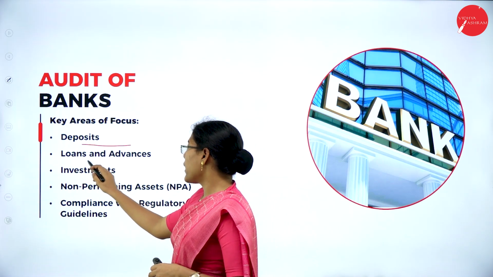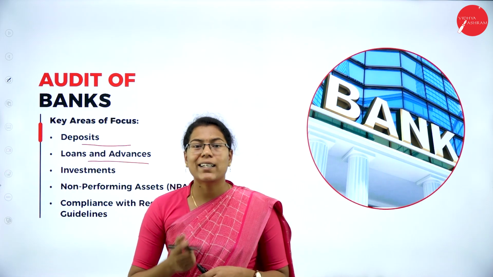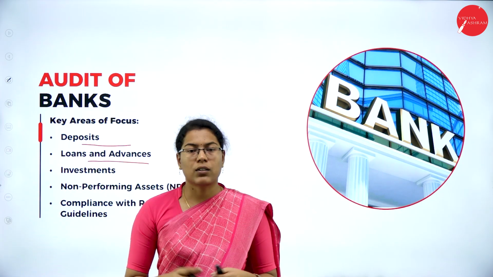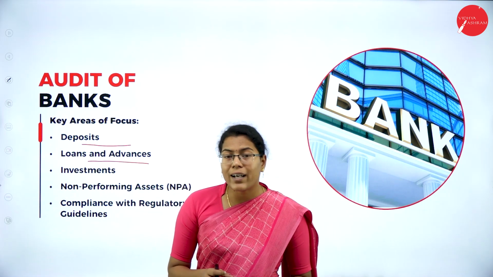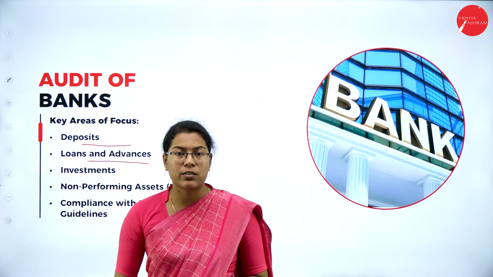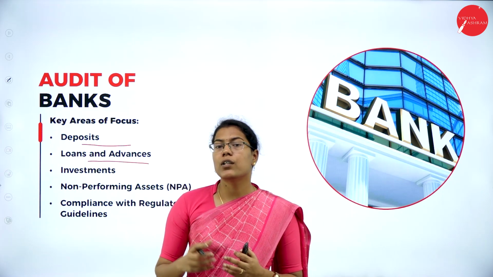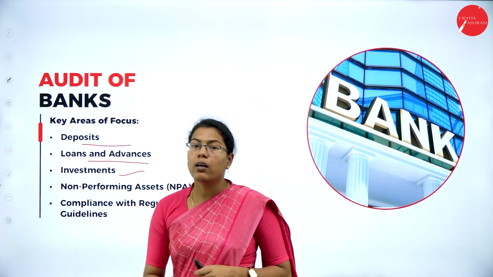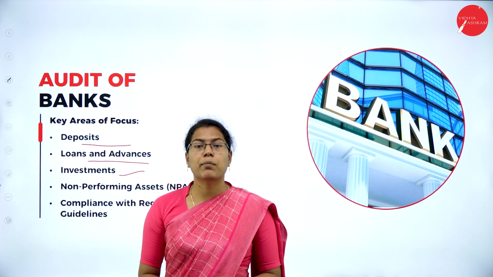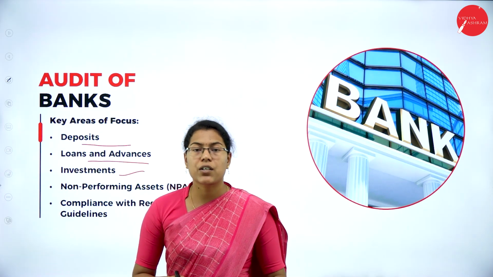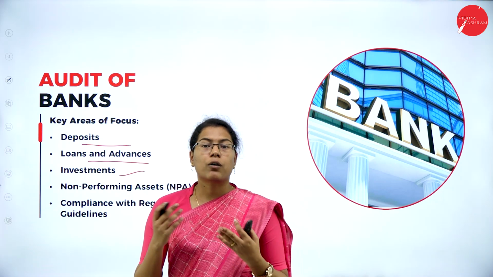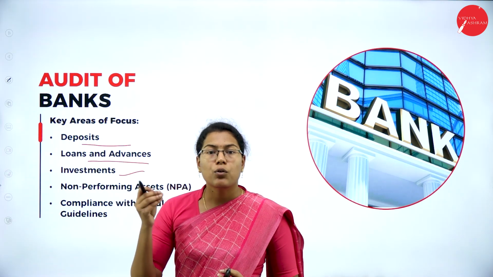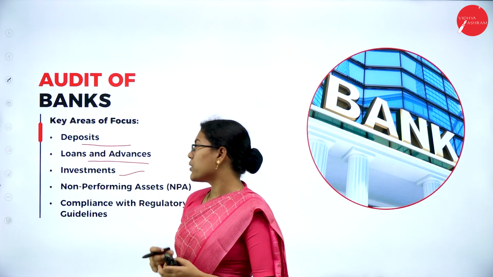Then the loans and advances. The banks generate income by providing loans and advances to the customers. The auditor should verify the loan agreement, the adequacy of collateral, and how the repayment of the loans is taken from the customers. Then investments. Any kind of investments made by the banks in financial market securities, bonds, stocks or mutual funds, etc. These must be verified and examined by the auditors.